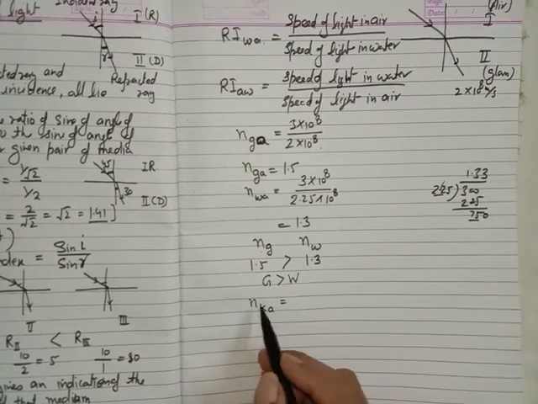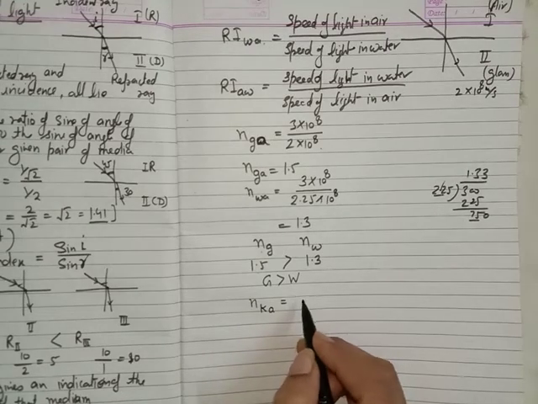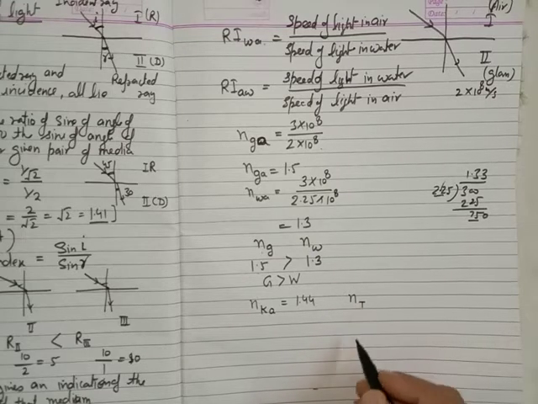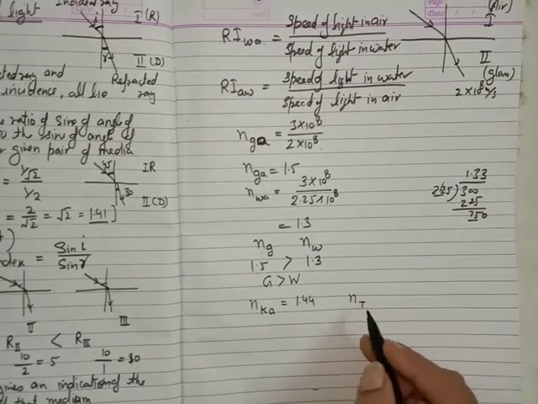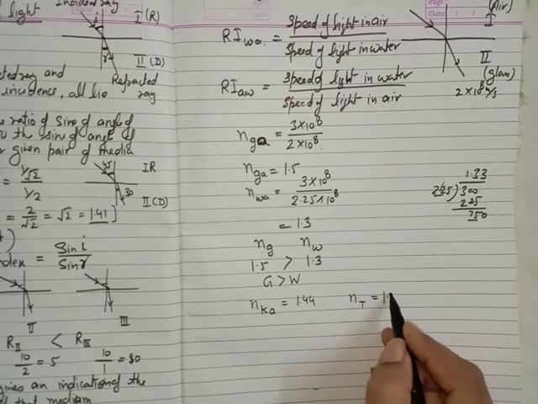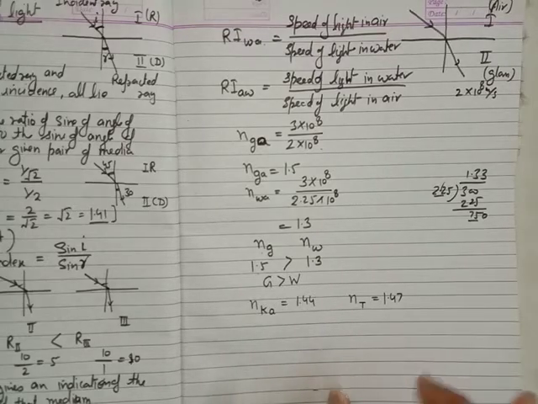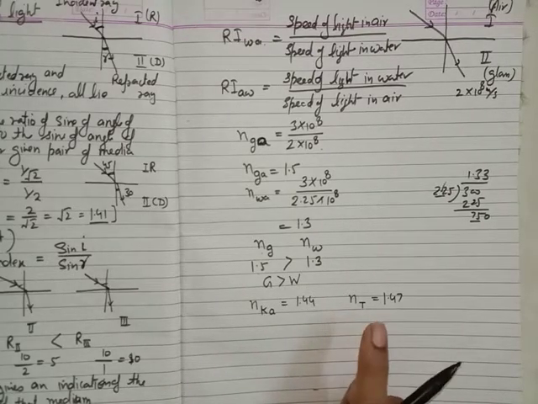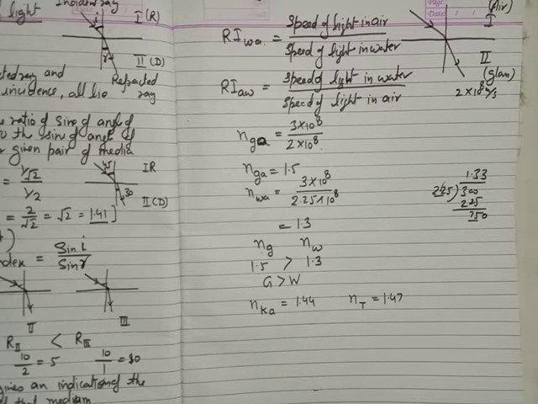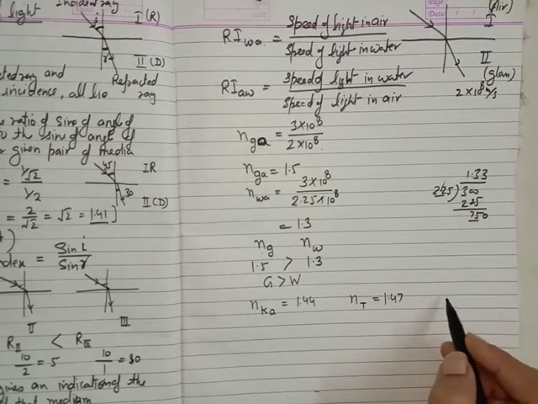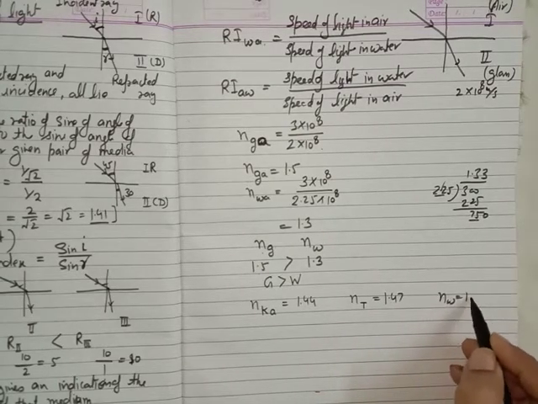So refractive index of kerosene is 1.44, and the refractive index of turpentine, which is an oil, is 1.47. I don't tell you with respect to any other medium, because I explained that if the refractive index of a medium is not given with respect to any other medium, we are going to compare it with the air or the vacuum. So the refractive index of turpentine is 1.47, and refractive index of water is 1.33.